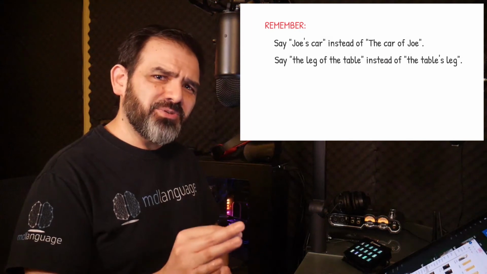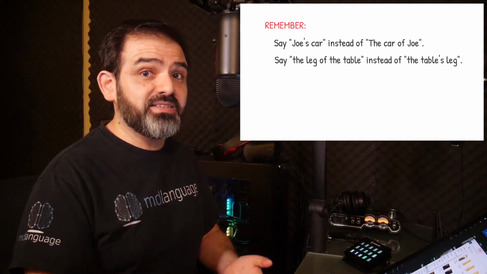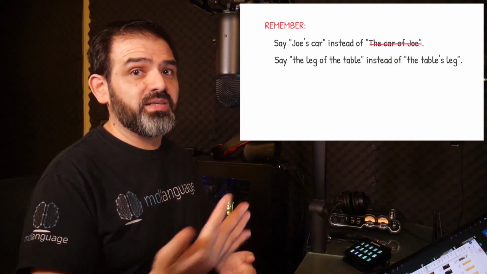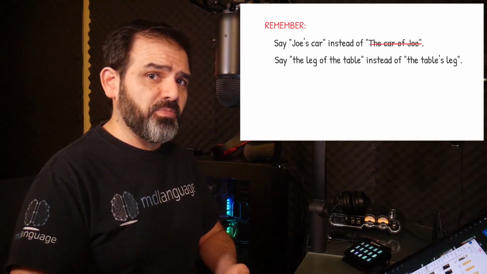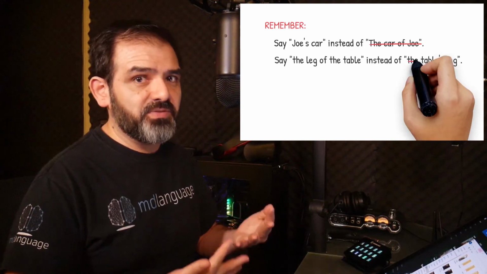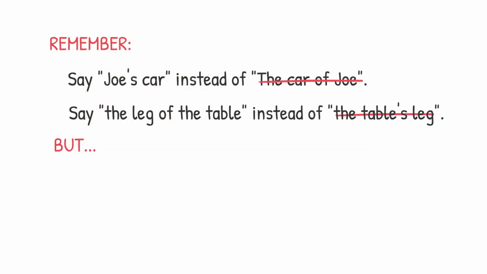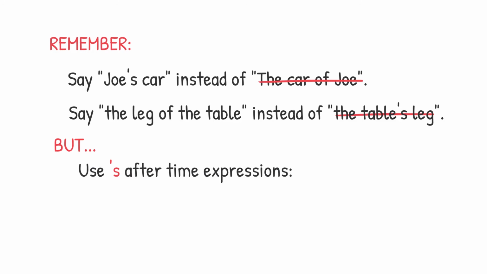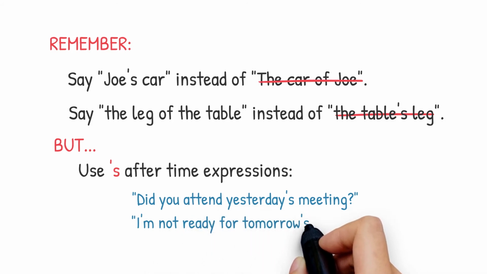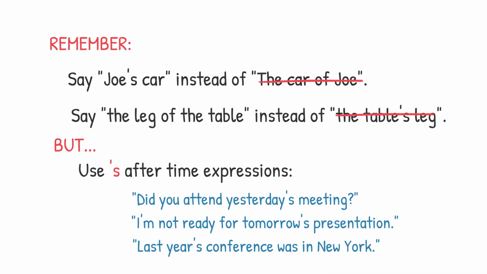Now, remember I told you the genitive case is normally used for people? We say Joe's car instead of the car of Joe, and when the owner is an inanimate object or objects, we prefer the of form. The leg of the table instead of the table's leg. There are some exceptions to this though. For example, we will use the apostrophe s form after time expressions, like this: Did you attend yesterday's meeting? I'm not ready for tomorrow's presentation. Last year's conference was in New York.